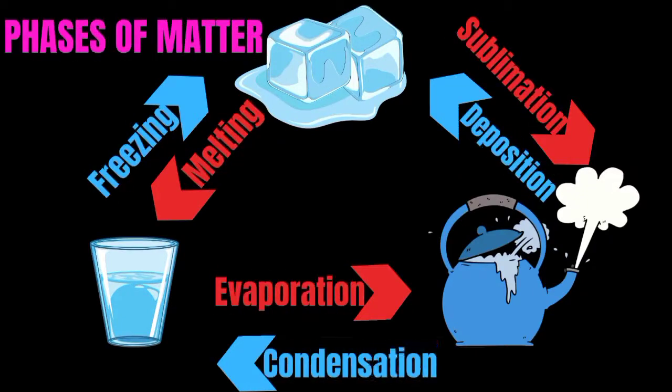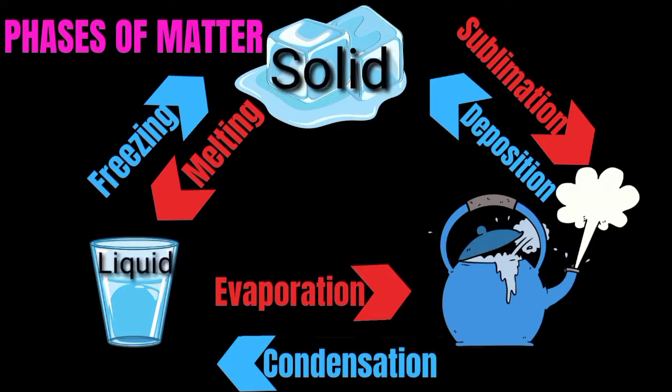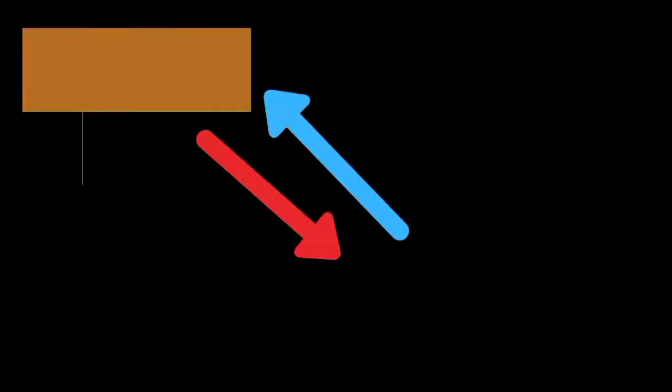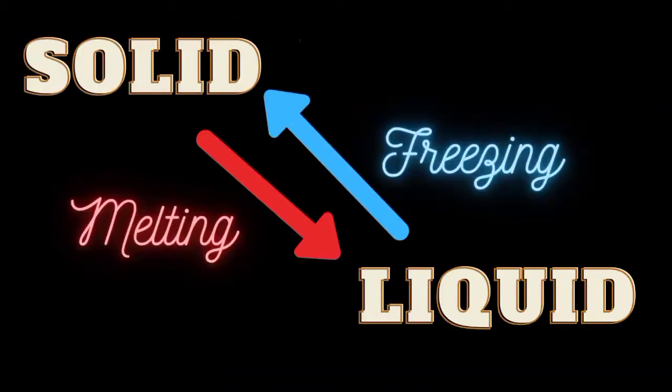This picture shows the three phase changes in water. We have solid, ice cube, liquid, water, gas, vapor. Take note that each change has an associated name and that half of them are endothermic, the red arrows, and the other half are exothermic, the blue arrows. Each change occurs at a specific temperature as well. Solid to a liquid and back to a solid.